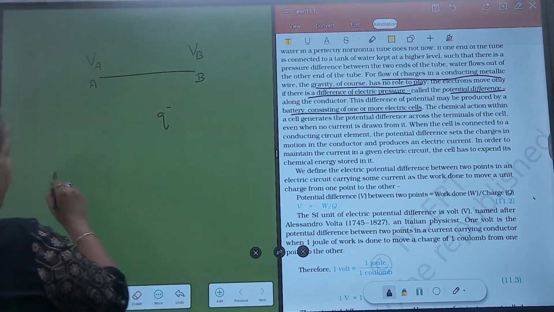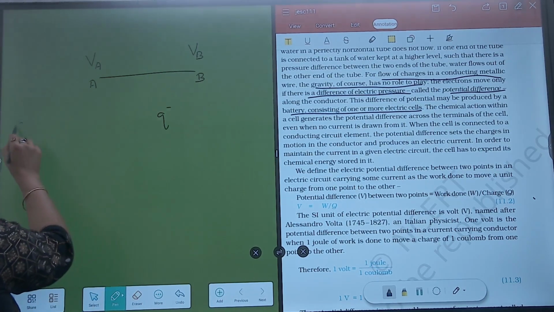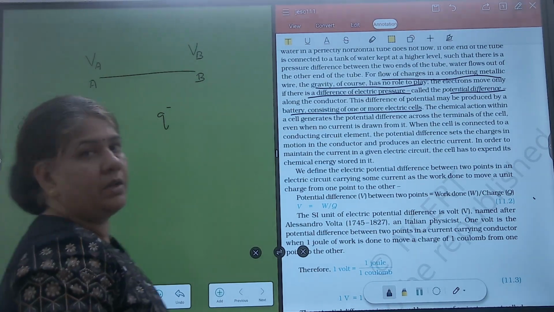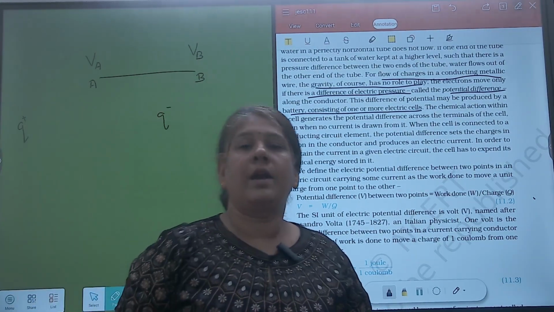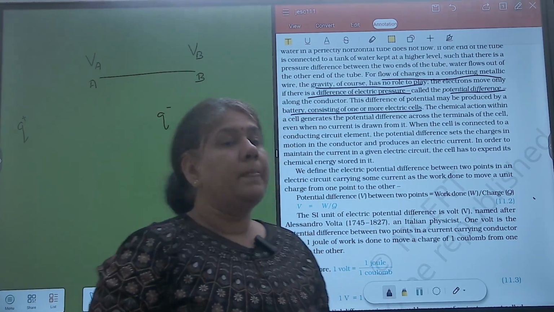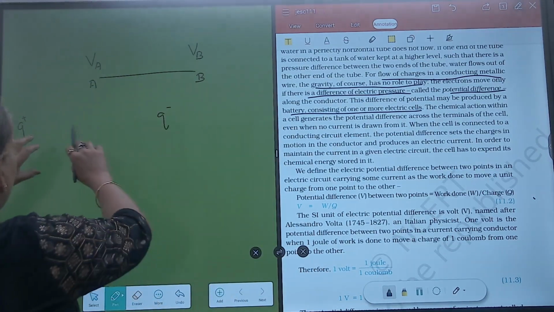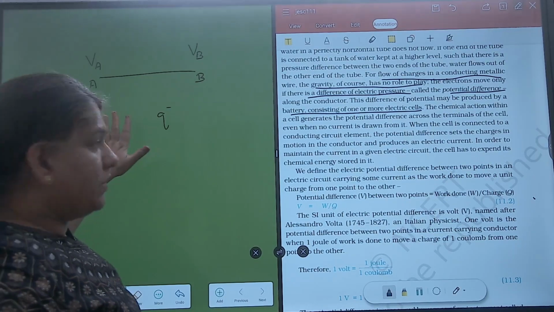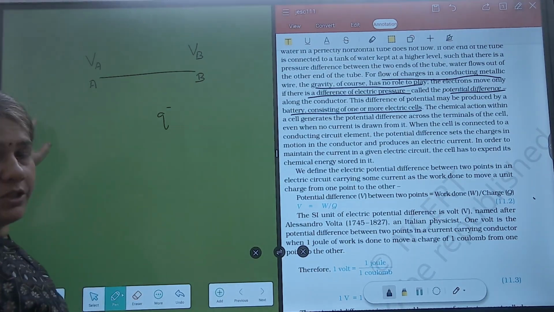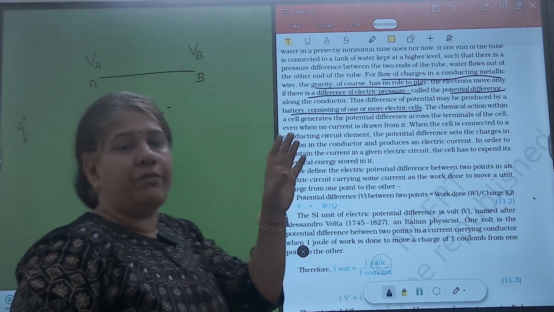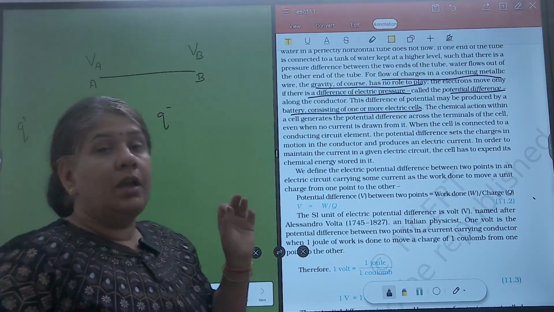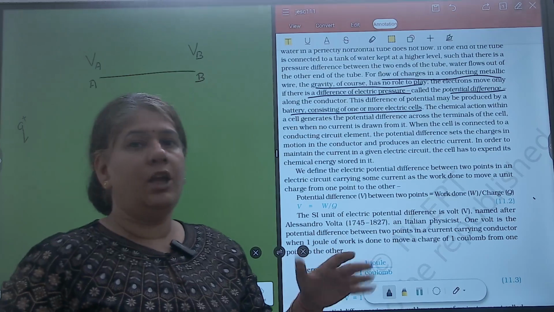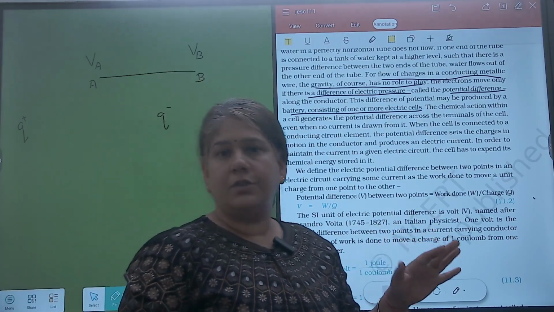Let's say we have taken this charge to a point where both the charges do not experience any force, that is, there is no attractive force between them. So there is no force between these charges at this situation when the positive charge is kept at a far away distance. And let's assume that this distance is infinity. It can be any point where the force is 0.